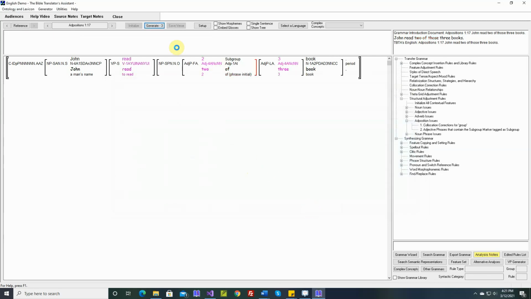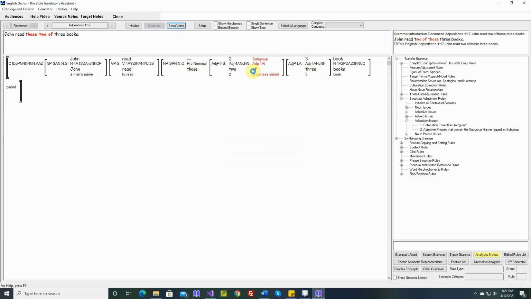Okay, and you may remember in a previous video I said the rules up here set features and build structures, and the rules down here add the morphology and order the constituents according to those features. So far all we've done is set the features. Let's generate this again.